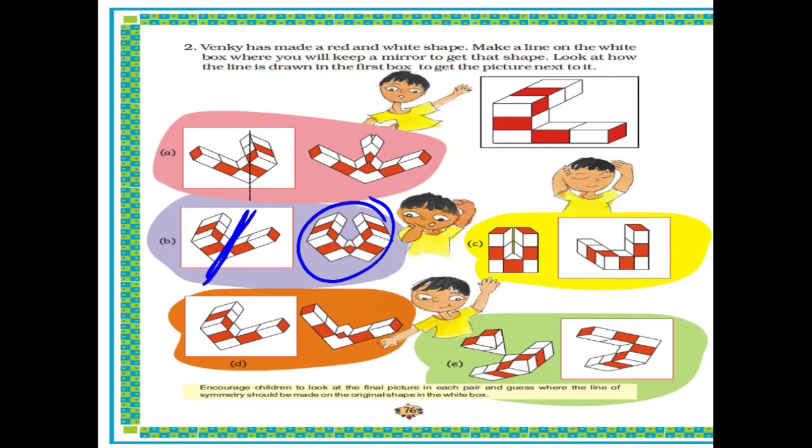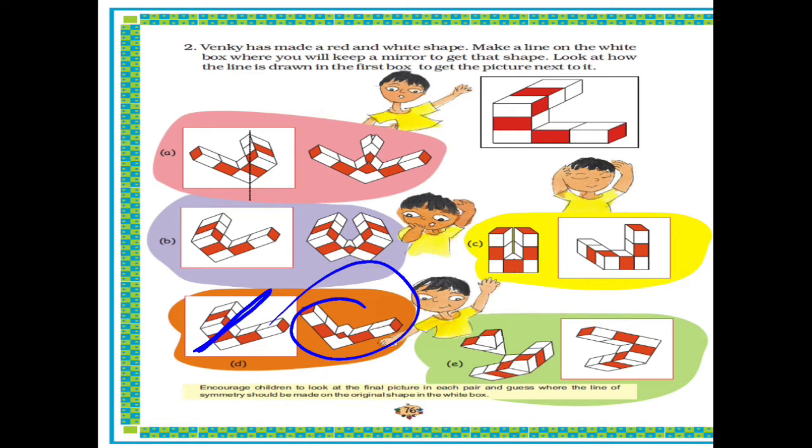Now let's see C1. What is given? How will we keep the mirror? We should draw a line here, and when you keep the mirror here, you will observe this picture. Let's solve D. For D, where should we keep the mirror, or where should we draw the line? Here. When you draw a line properly with the help of a scale here, and keep the mirror here, you will observe this picture. The last one, E1, you have to do as homework. Now let's see ahead.